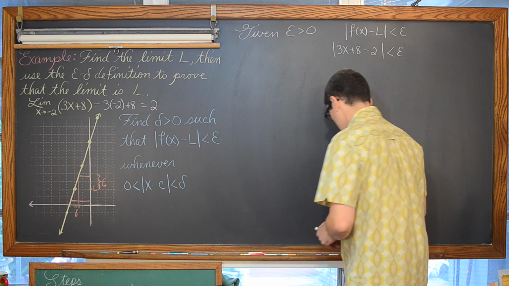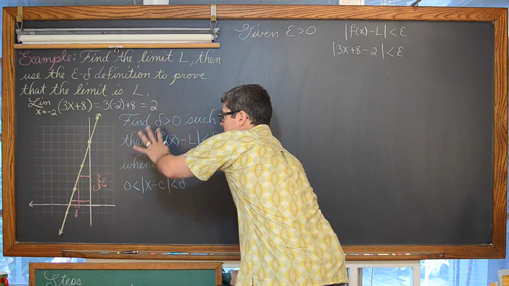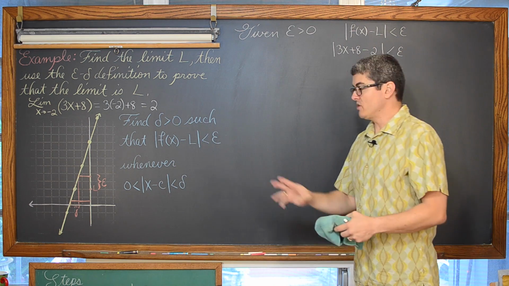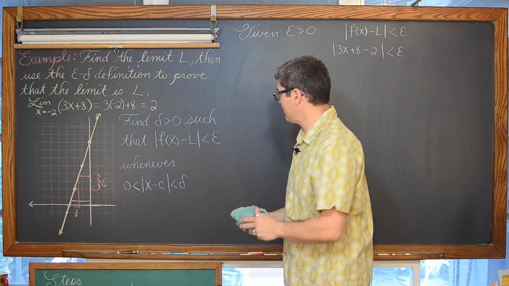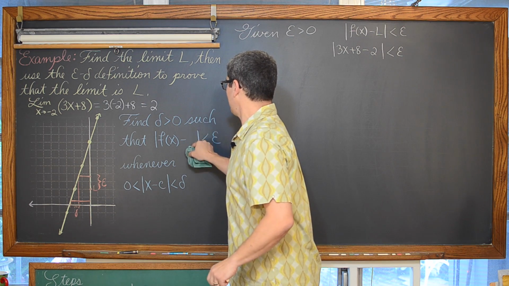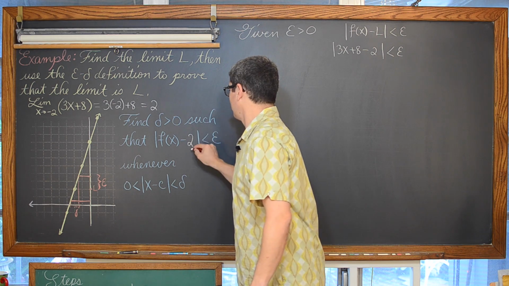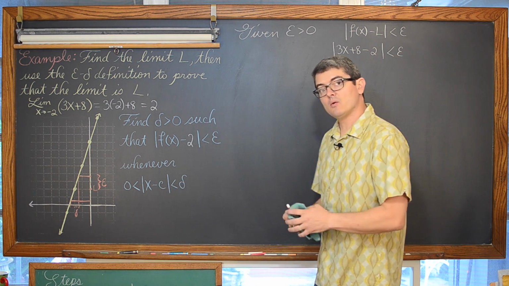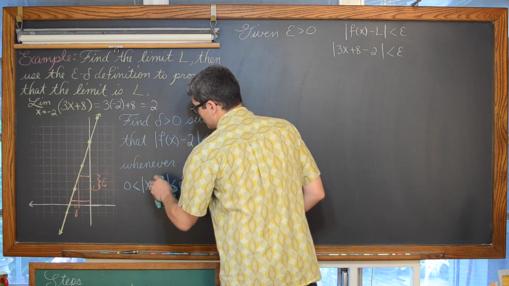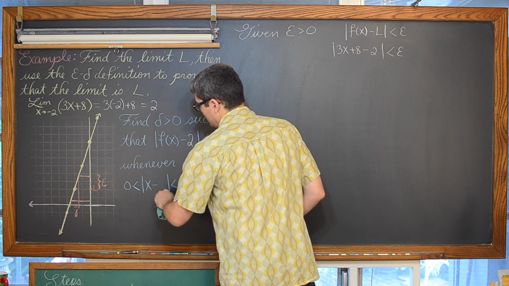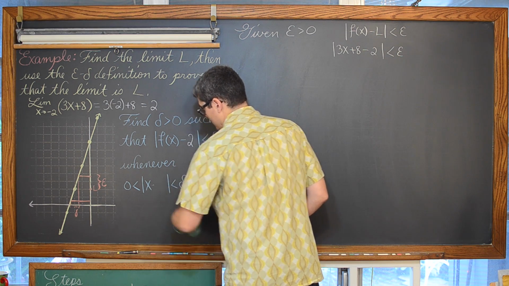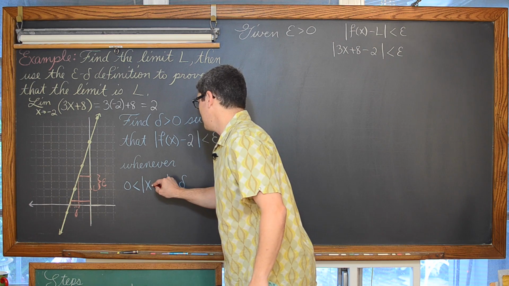Oh, and I think what I'm going to do as well, this is the goal that we want to do, but let's put some notation from the actual problem so it's not quite so generic. The limit that we did find was, again, equal to 2, and the c that we're concerned about in this particular problem is negative 2.